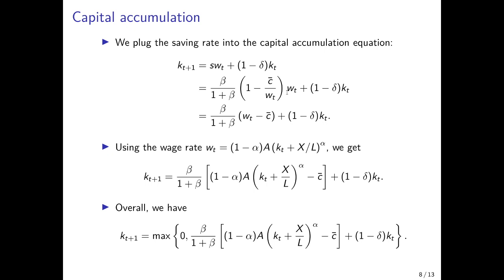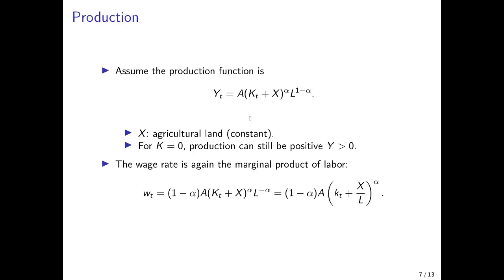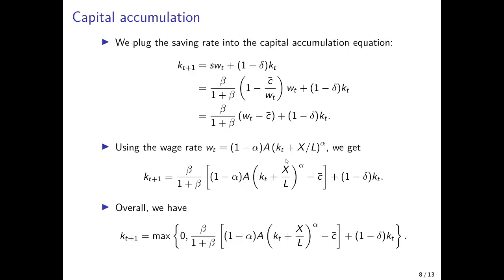Now we just multiply this out here, so the W_t vanishes in the second term, and here we have W_t. And so we see that W_t, the wages, show up on the right-hand side of the capital accumulation equation, and we can substitute it out by the expression that we derived on the previous slide. So we plug this in and get an expression of the capital accumulation equation when wages are substituted out.